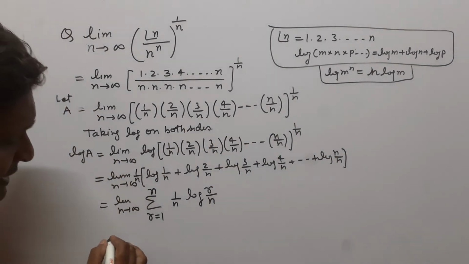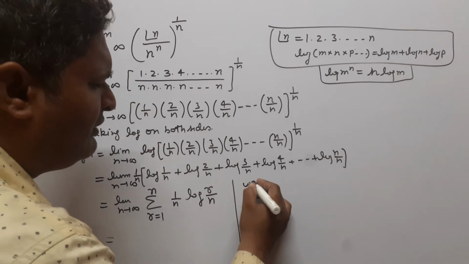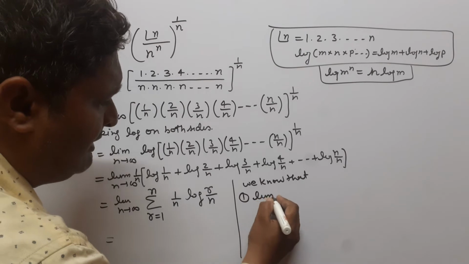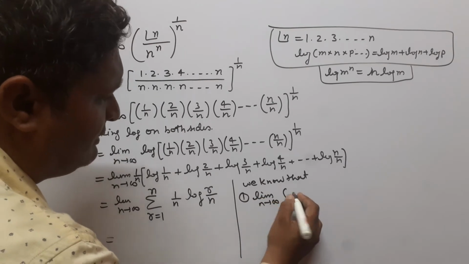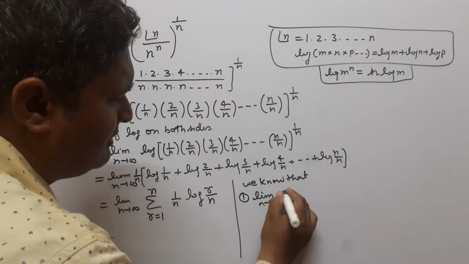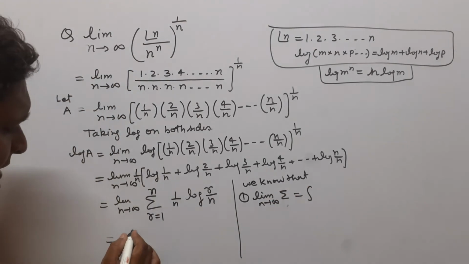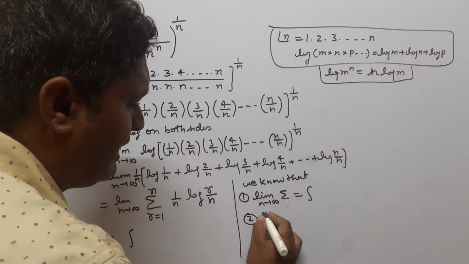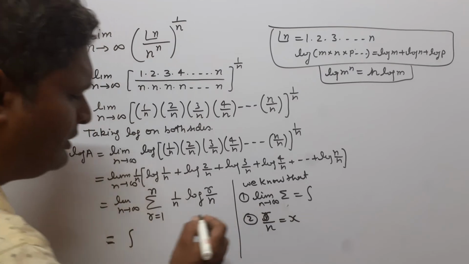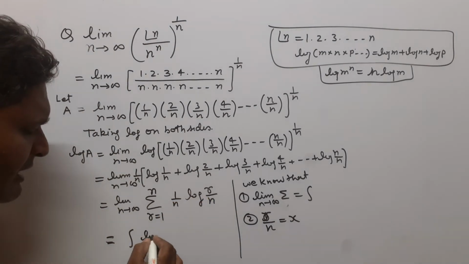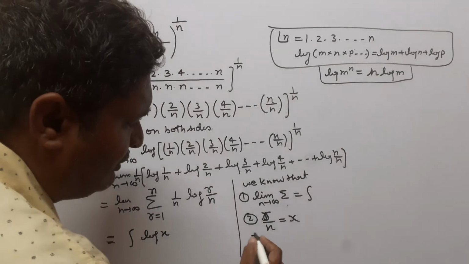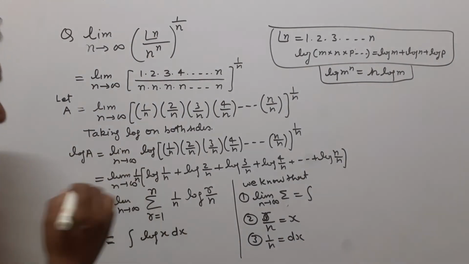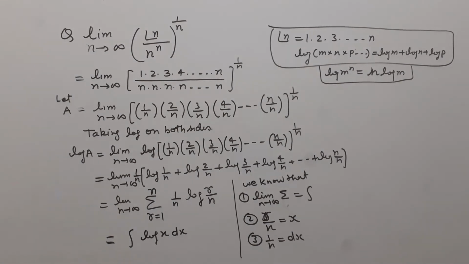Now we know that this limit n tends to infinity with sigma sign can be converted into integral sign. So we write here integral sign, and we know that r by n equal to x. So in place of r by n, we write x here, and we know that 1 upon n is equal to dx. So put here dx. Now we find here the limit.